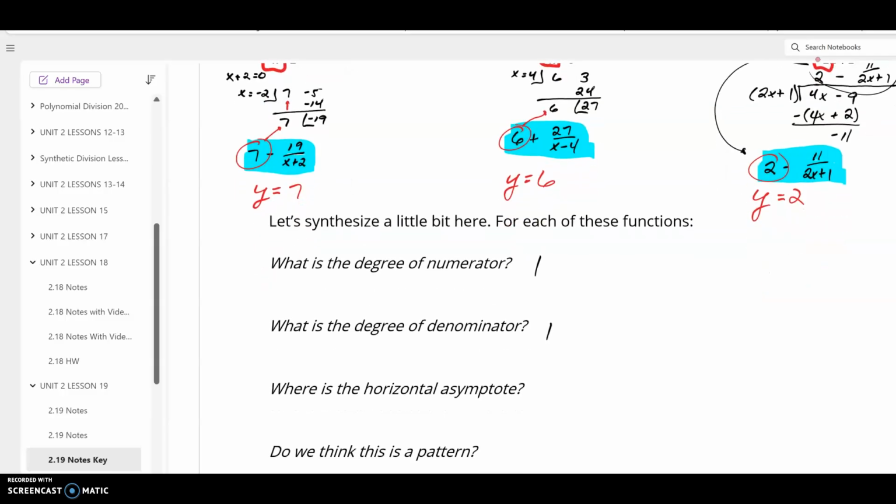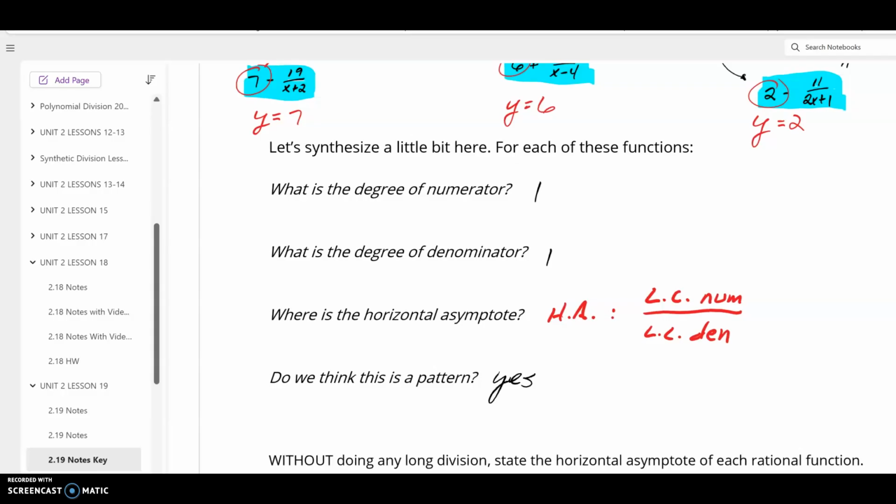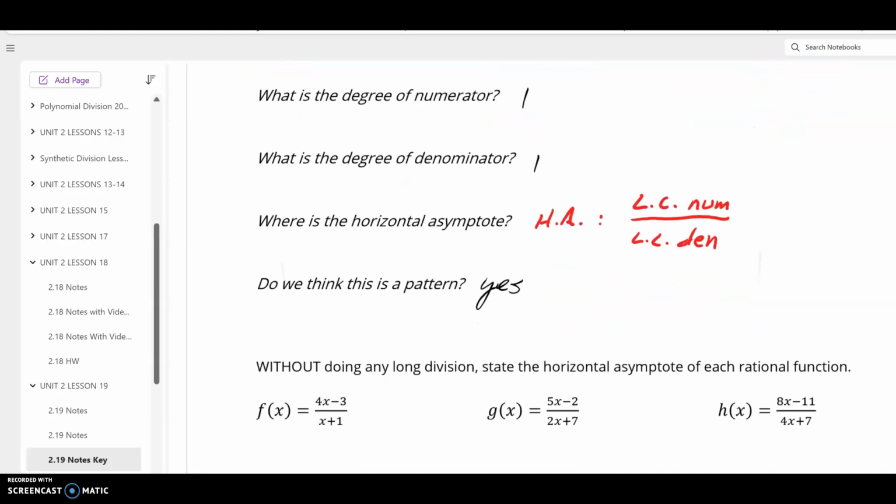Okay, so my horizontal asymptote is the leading coefficient of the numerator divided by the leading coefficient in the denominator. Is there a pattern? I would say yes, there probably is. Notice that the degrees in the numerator and denominator were the same, and my horizontal asymptote happened to be just dividing out those leading coefficients. If that's the case,